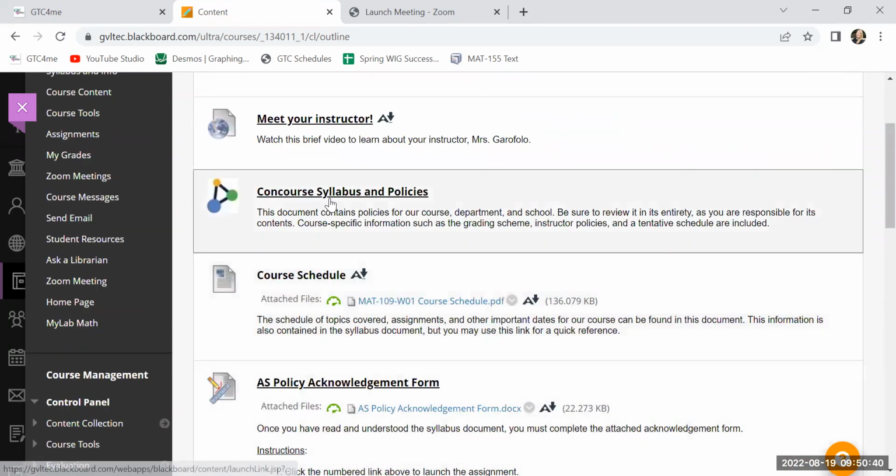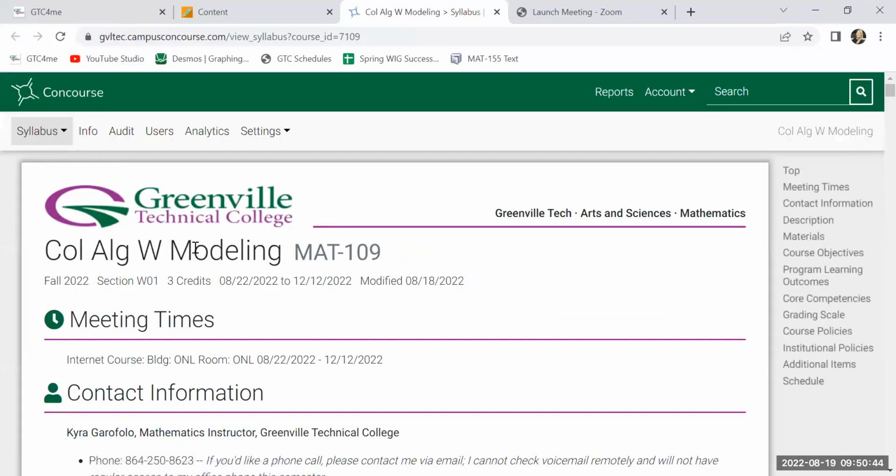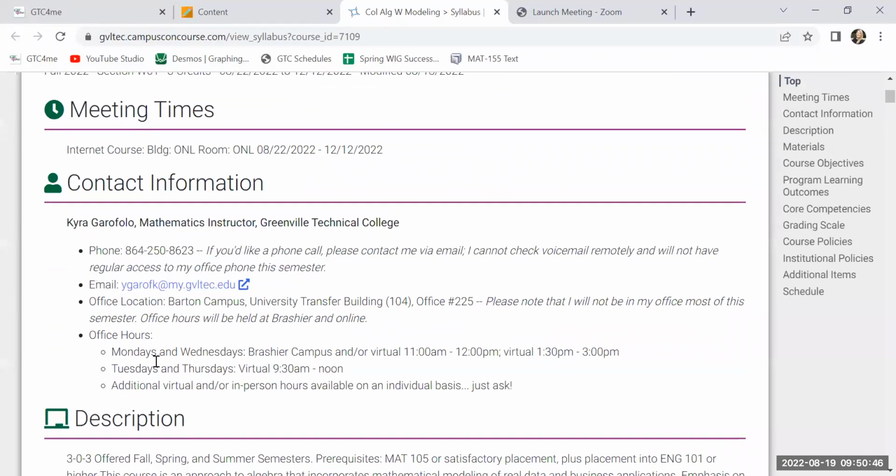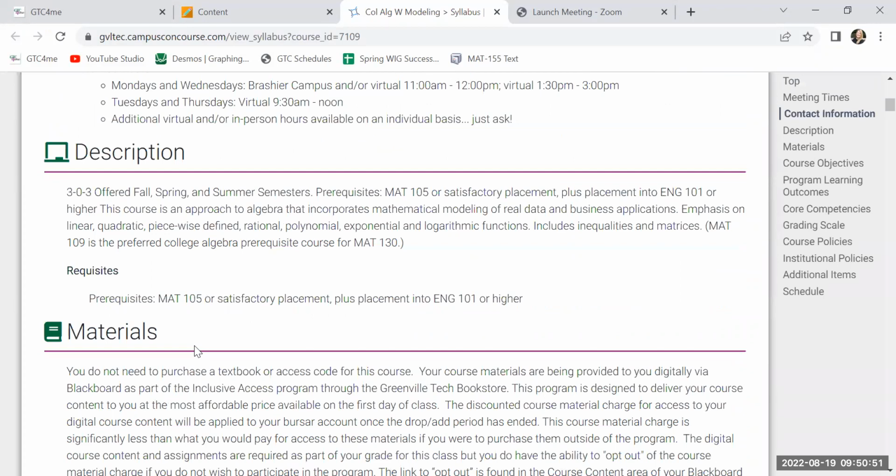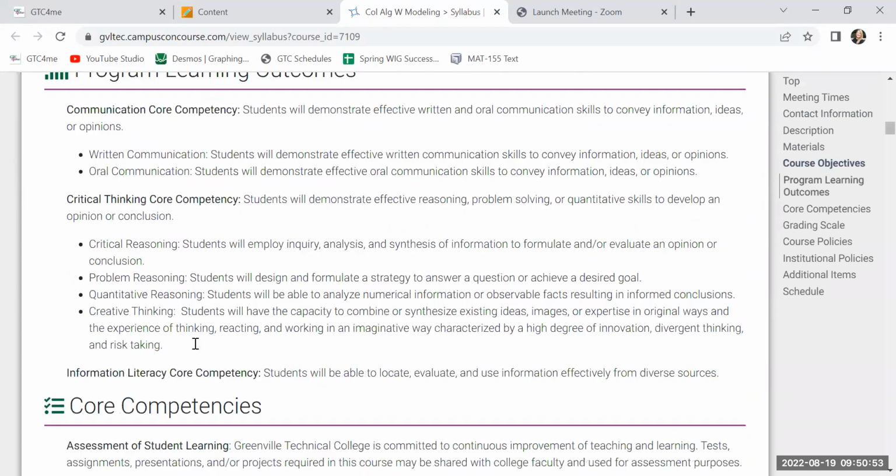Okay, so the first thing we're going to do is go up to the course syllabus and policies, and we're going to read through this. It's an online course. Again, here's my contact information. I'm not going to insult your intelligence and read all of this to you, but I'm going to show you some important things.